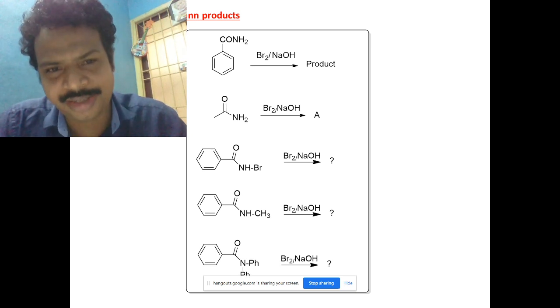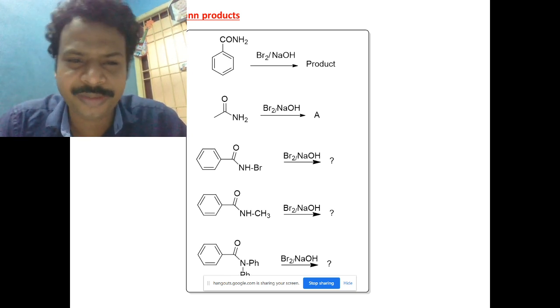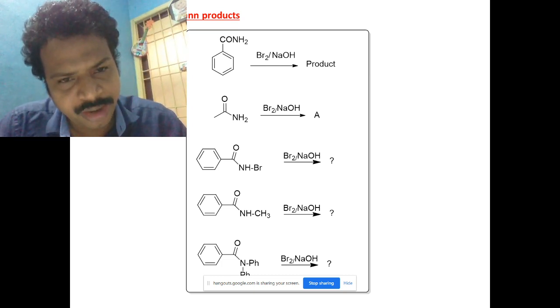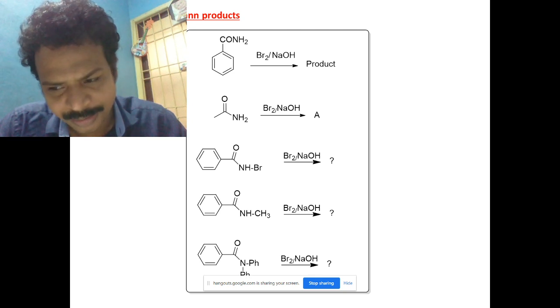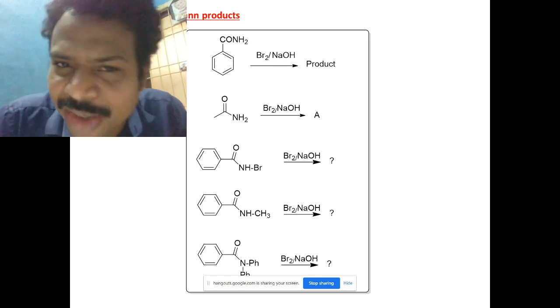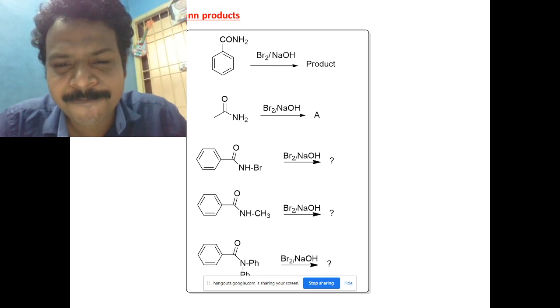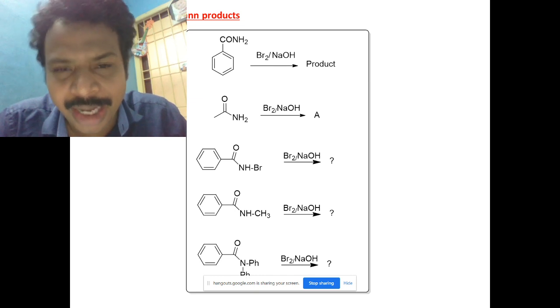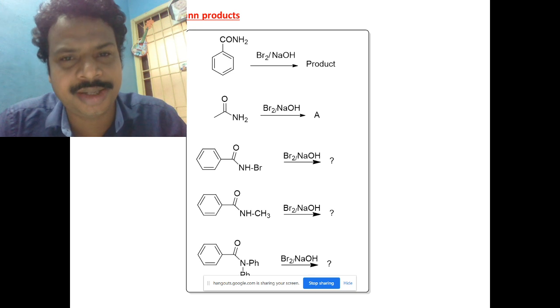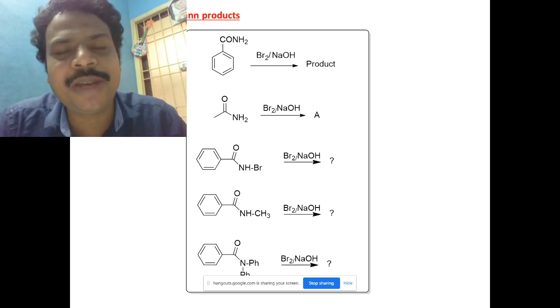Next one, sir. What is the name of the compound? Methylamine. It's an amine, the starting material. The product is methylamine. It's correct. So the product is methylamine. That's all. Now you have to analyze the Hofmann products. Whenever RCONH2, it will become RNH2.